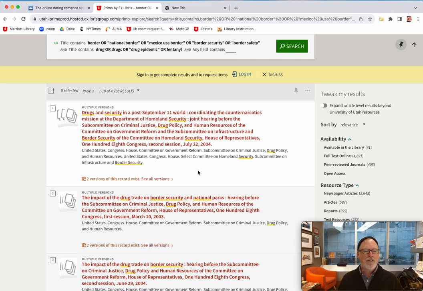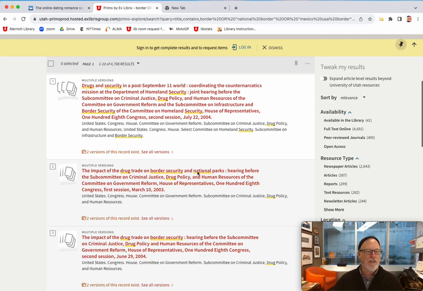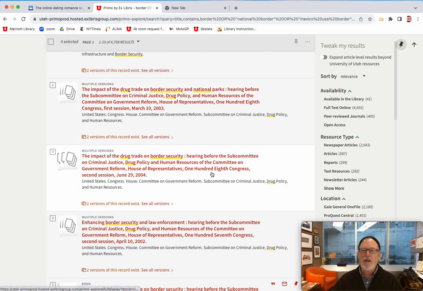So we would look in, so some of these are scholarly journals and it'll say so, but some of these are like government documents, newspaper articles, newsletters. But if we go to peer-reviewed journals, peer-reviewed means if I'm a scholar about border security or logistics of working with border police or what have you, if I make a scholarly article, it's going to be a recipe that has to have methodology. I have to be somebody. It has to have the instruments that they use. It has to have the data that they consider.